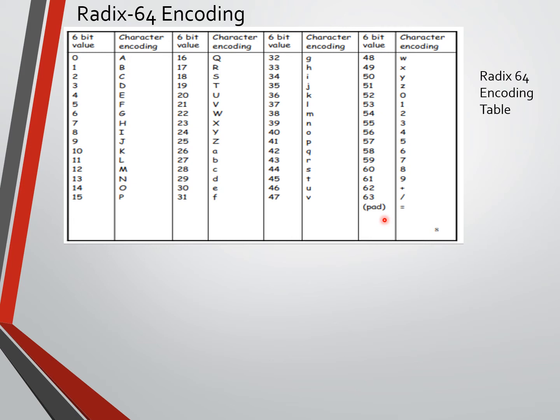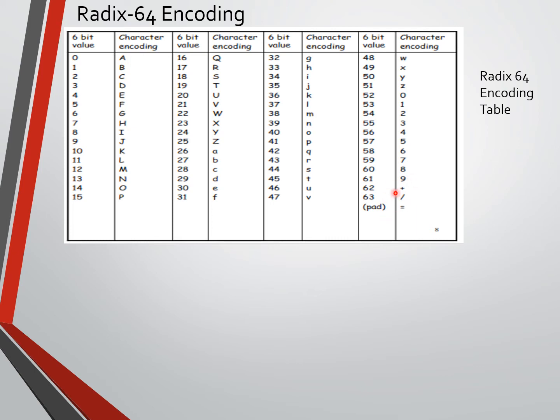The data that we are using to encode, while we are sending it, should have only these 64 characters: capital letters A to Z, small letters a to z, digits 0 to 9, and these symbols.